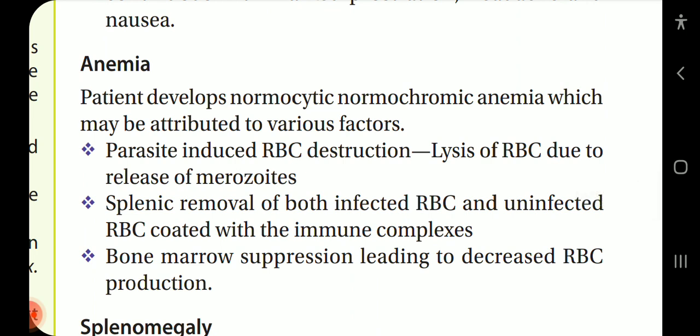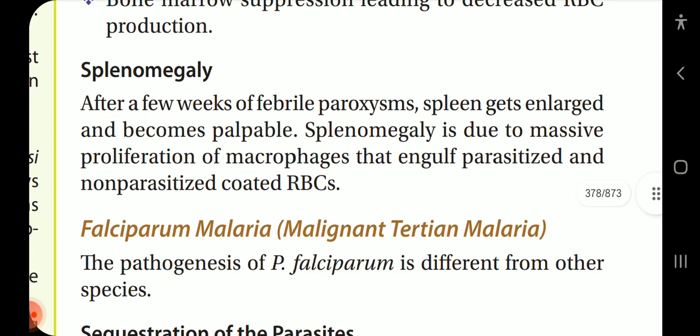Anemia: patient develops normocytic normochromic anemia, which may be attributed to various factors. Parasite-induced RBC destruction: lysis of RBC due to release of merozoites. Splenic removal of both infected RBCs and uninfected RBCs coated with immune complexes. Bone marrow suppression leading to decreased RBC production. Splenomegaly: after a few weeks of febrile paroxysm, the spleen gets enlarged and becomes palpable. Splenomegaly is due to massive proliferation of macrophages that engulf parasitized and non-parasitized coated RBCs.